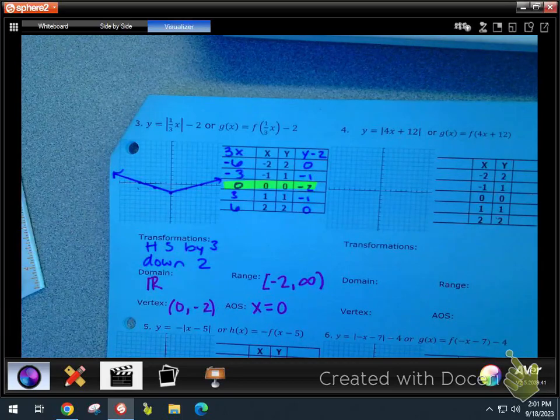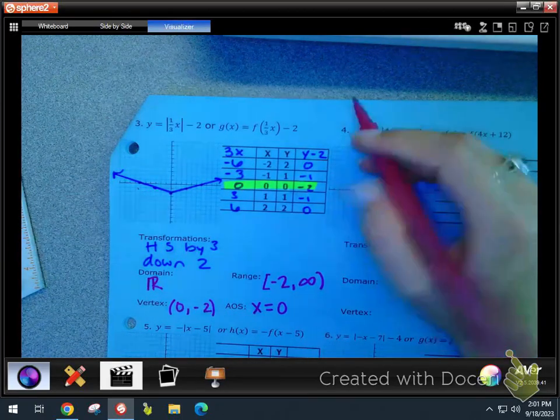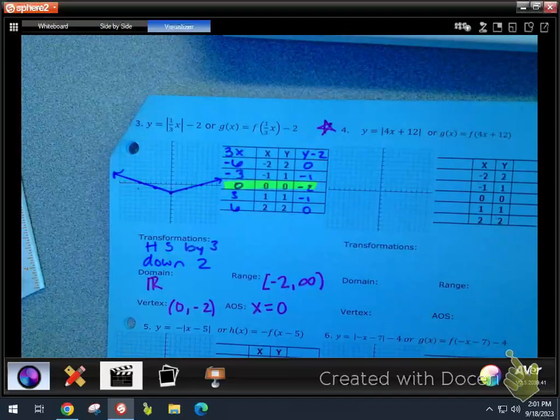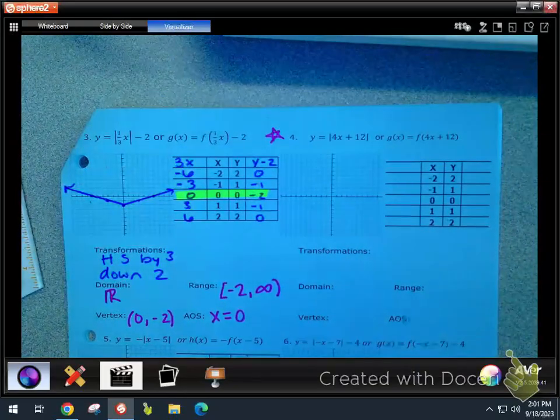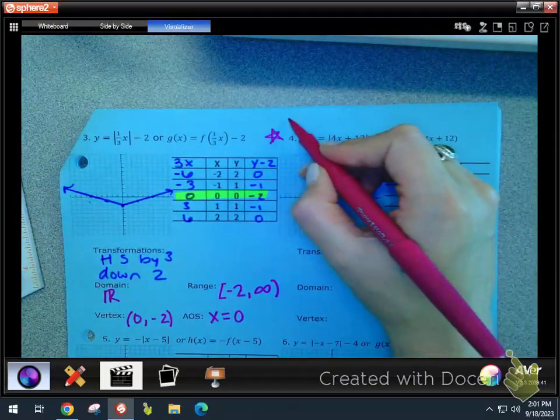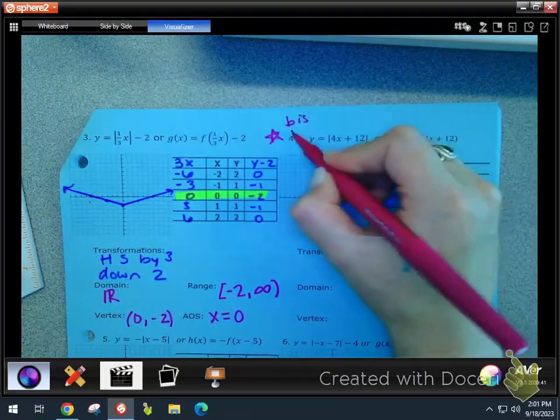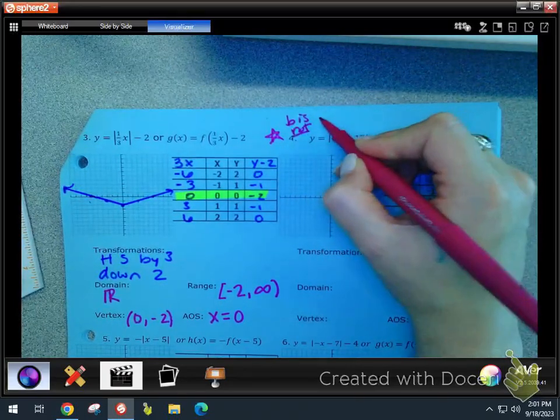But let's look at number 4. And we're going to star number 4 because this is, in my opinion, one of the most important questions that you have. We're going to see some reflections on 5 and 6, and those are big too. But number 4 is a really big intro to what's to come. What's wrong with number 4? Your b value is not factored out, and you have a b and a c. So make that a note. B is not factored out.